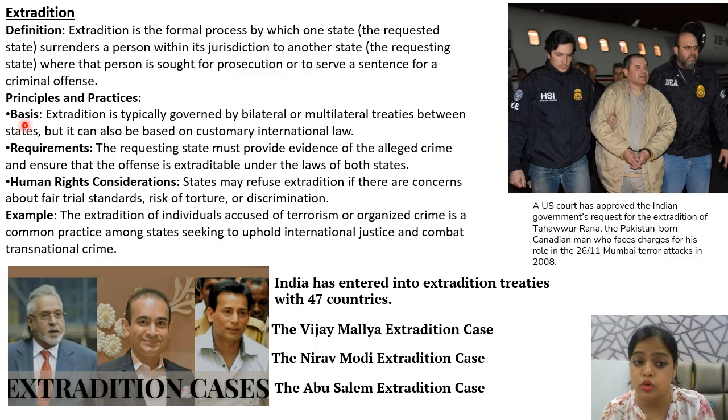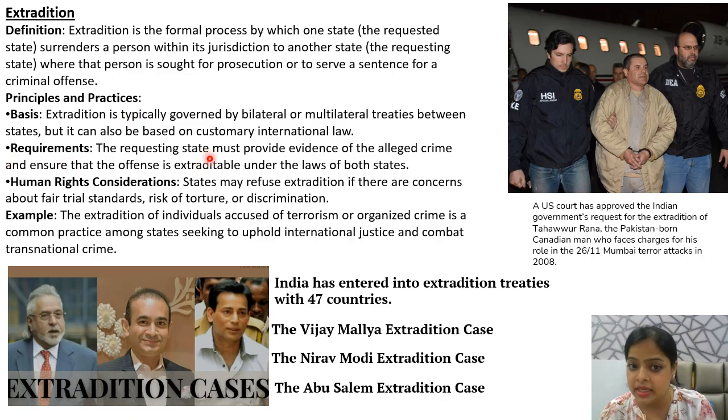So the basis: typically extraditions are governed by bilateral or multilateral treaties existing between requested and requesting state. There are certain rare cases where, in order to gain goodwill, the states which do not have a treaty with a certain state also help in extradition.